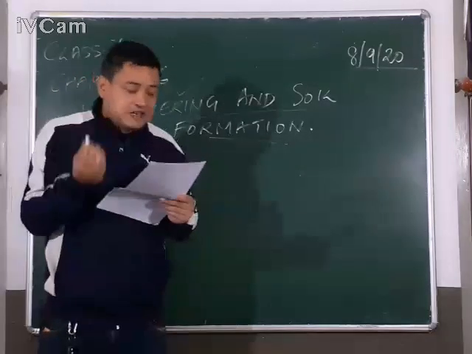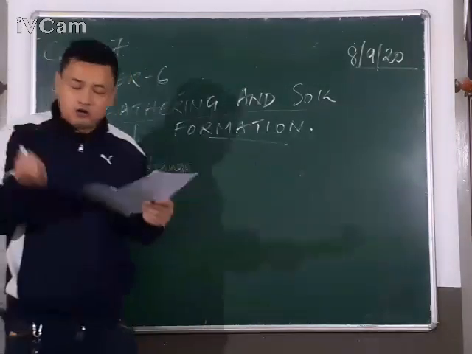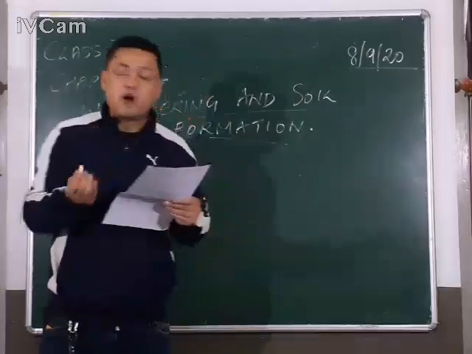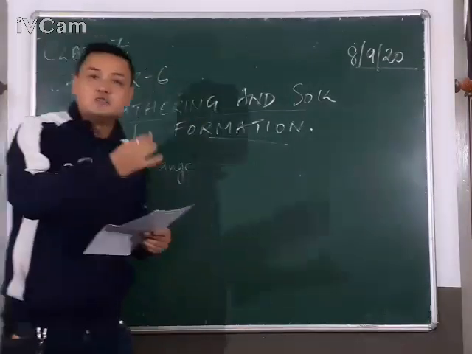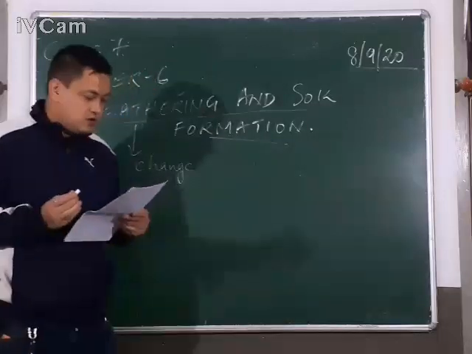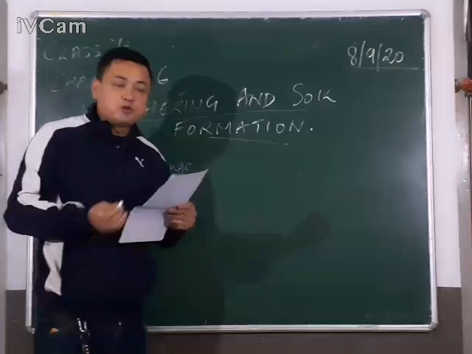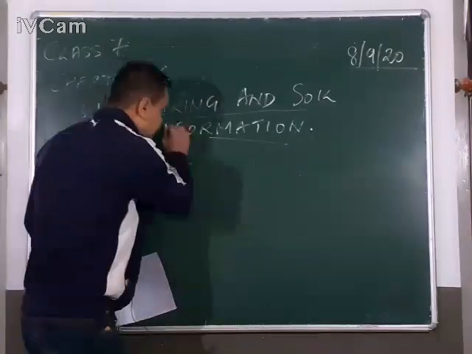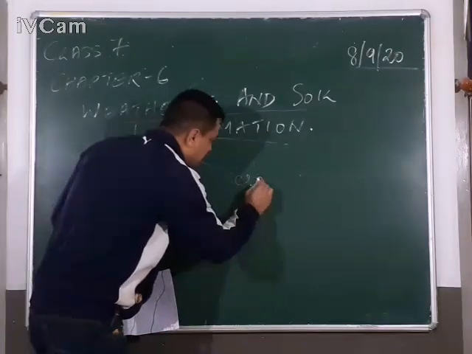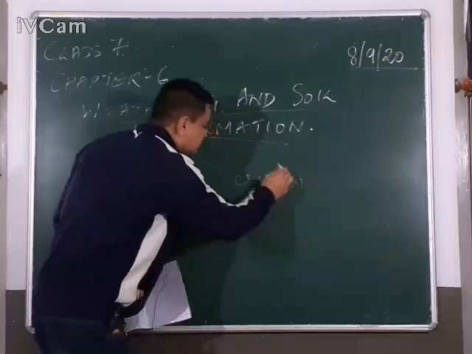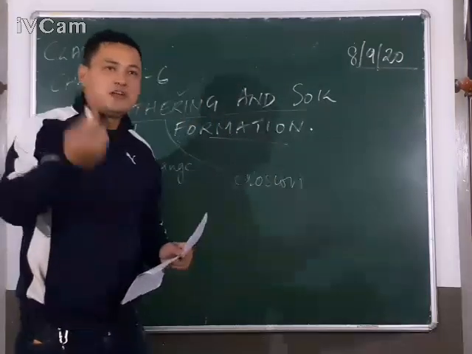So weathering means breaking down or dissolving of rocks and minerals on the earth's surface. Once it is broken down, a process called erosion takes place after weathering. So weathering means change in its appearance by sun, wind and air.